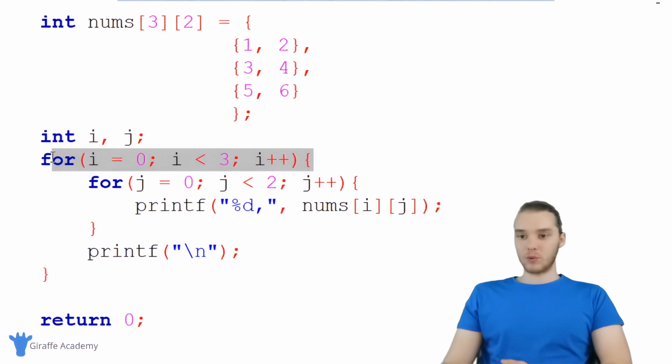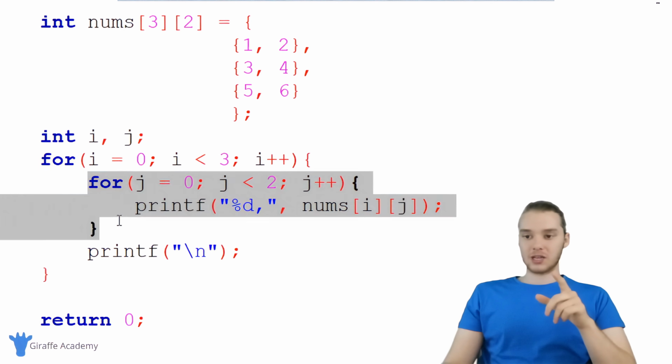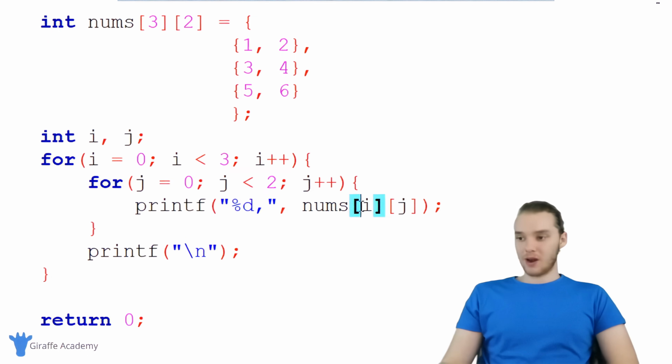So the first time we go through this for loop, i is going to be equal to 0. And remember, that first time, we're actually going to be going through this loop 2 times. So we're going to be printing out nums 0, 0 and nums 0, 1. And then we're coming down here and printing a new line.